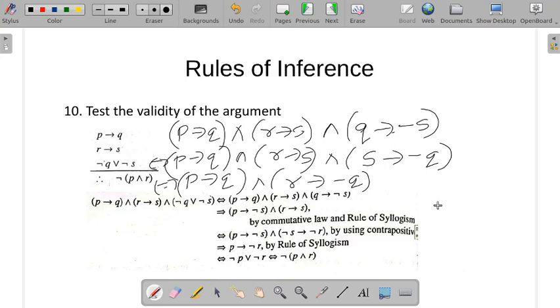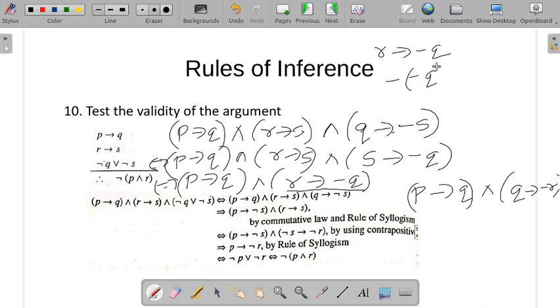Later, what can we do here? We can again take the contrapositive for R conditional negation Q. If someone has not understood how we take the contrapositive: R conditional negation Q becomes negation of negation Q conditional negation R. This is how you take the contrapositive.